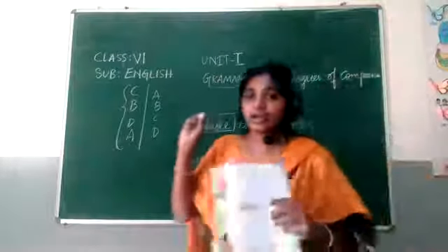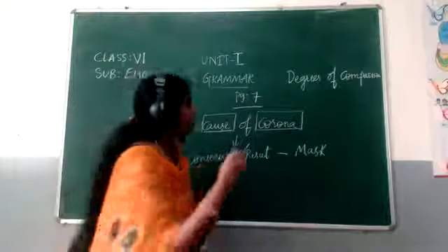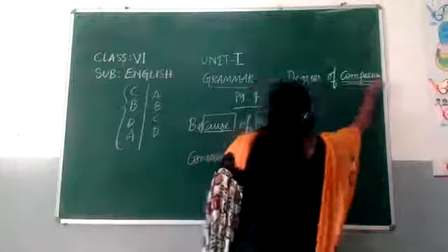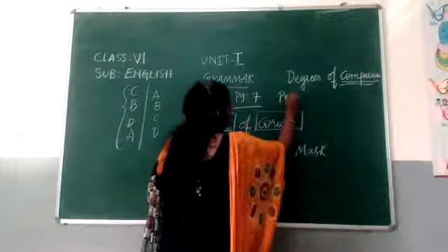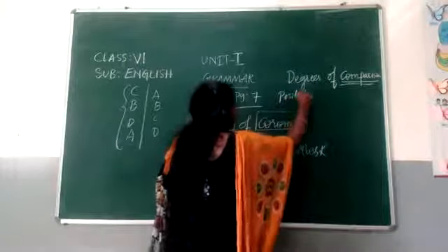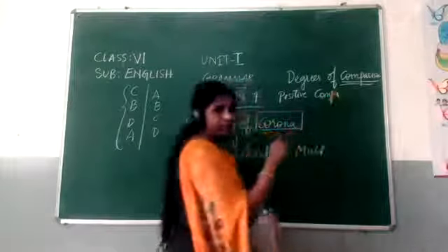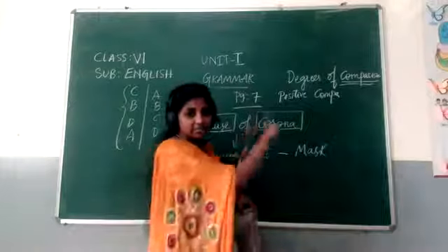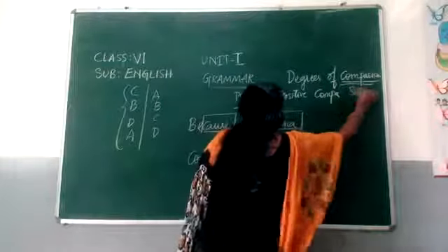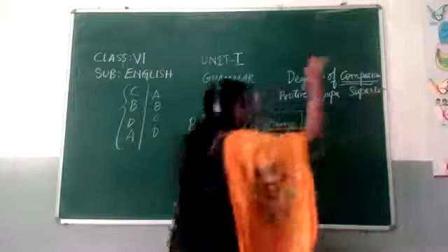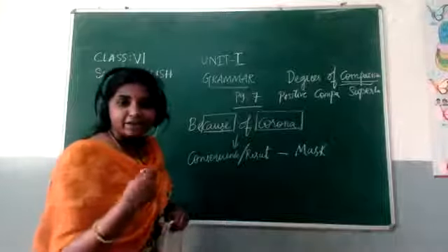Okay, so here at what level is this comparison? Okay, so here what do we have? We have positive, comparative. I write it as a shortcut, children, because the space is not sufficient. And the next one is superlative. Okay, positive, comparative and superlative.